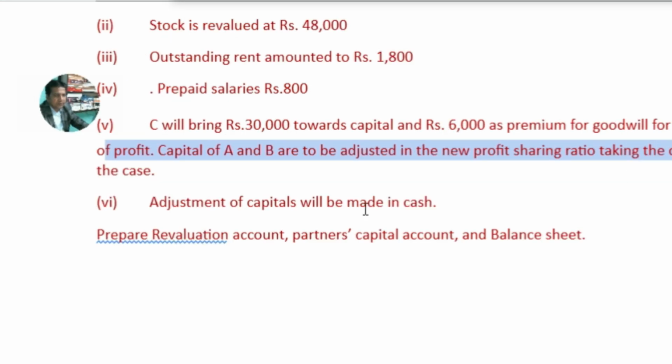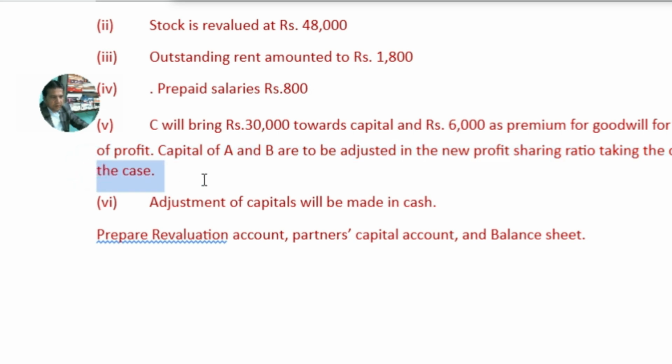Incoming partner C has brought the capital of rupees 30,000, and the existing partners A and B will adjust their capital balances as per the new profit sharing ratio. That means you need to calculate as per the new profit sharing ratio.